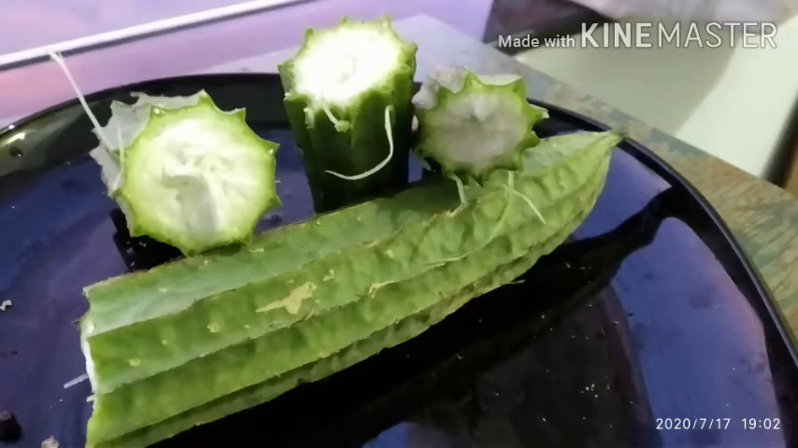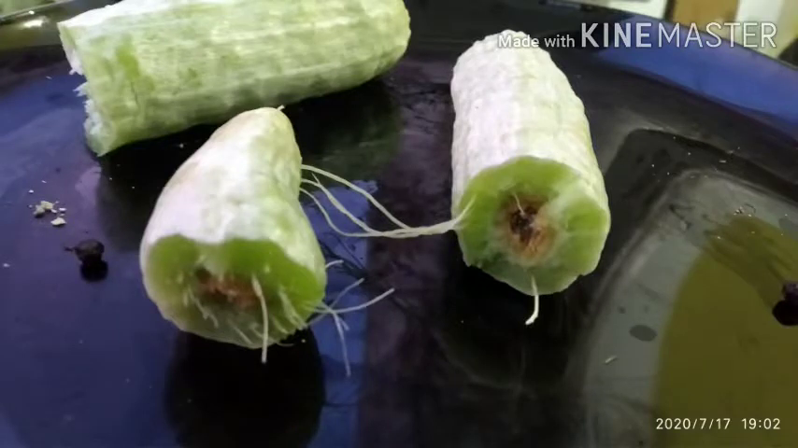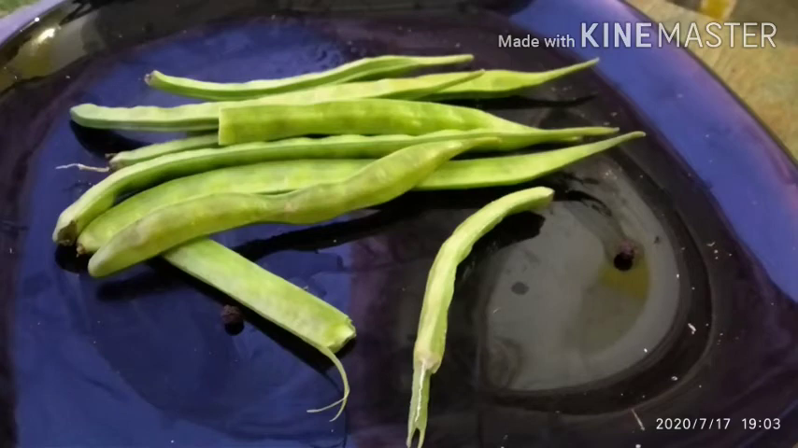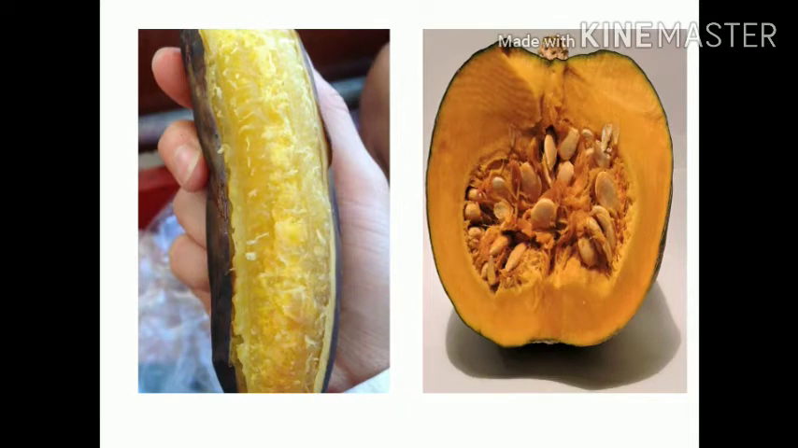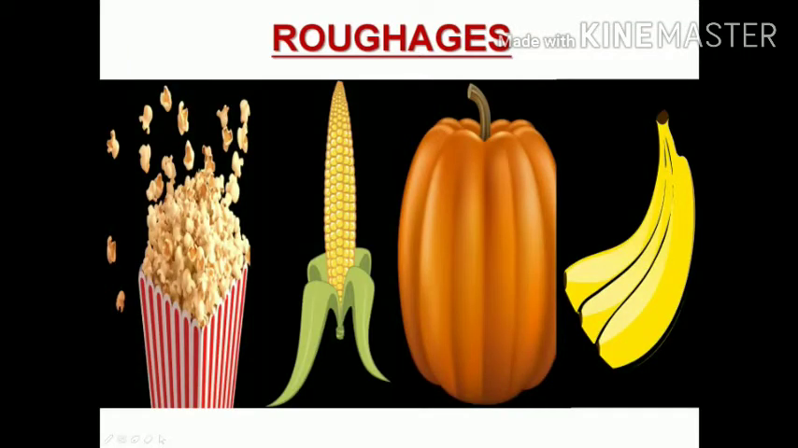Do you find some fine strands or threads like structures in ribbed gourd, snake gourd and beans? What are these strands called? You can also observe these strands in banana and pumpkin. Roughages are a kind of carbohydrates that our body fails to digest. They help in free bowel movement in the digestive tract and prevent constipation.